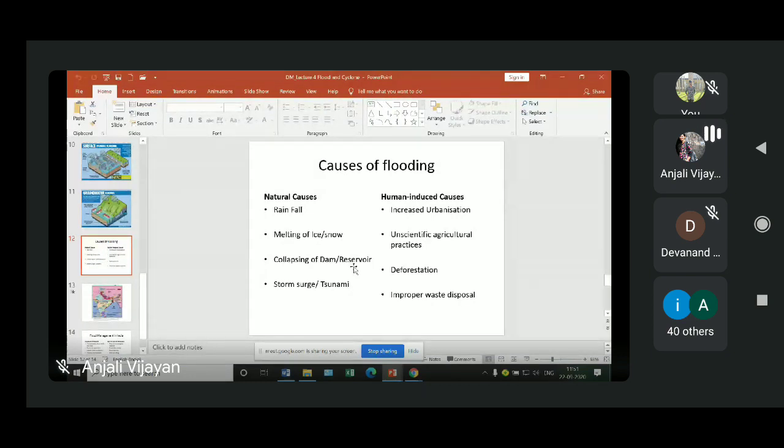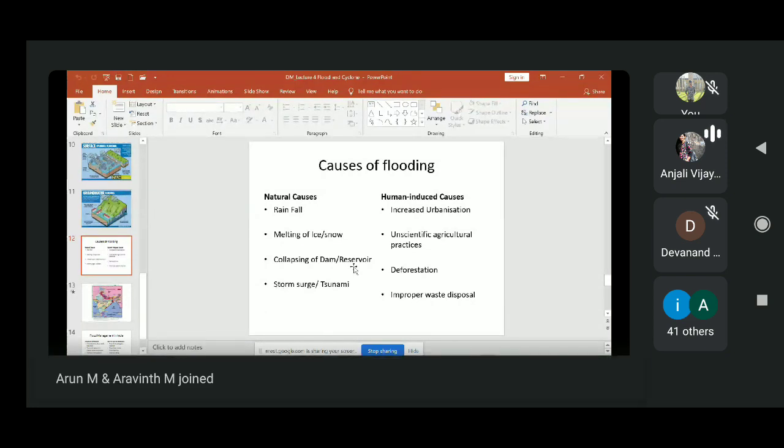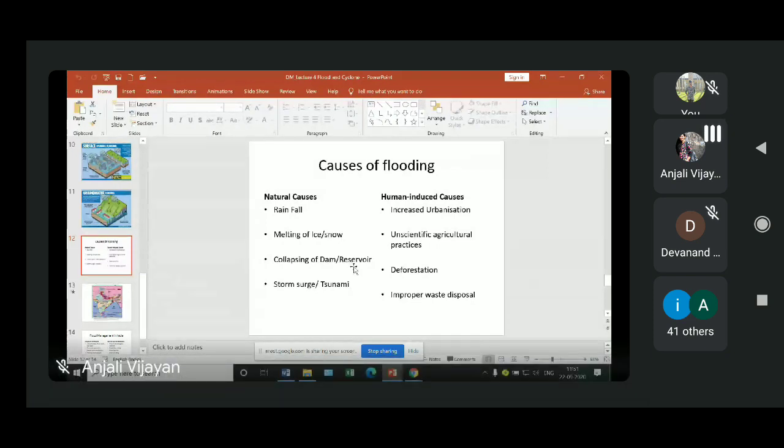Then, if you see the anthropogenic or human-induced causes, one of the main causes is increased urbanization. As part of development in urban areas, we are modifying the land area. In most cases, we are replacing permeable soil with impervious layers, like some pavement structure. Or sometimes we apply concrete when we are making roads.